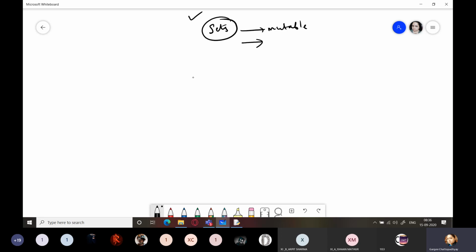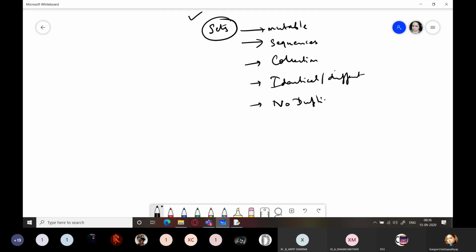I will just tell you the basics. It is a mutable data type. It falls under the sequences range of data types of Python, and it is also a collection. And here it can be a collection of similar data types, that is identical, or different data. And there are no duplicates in sets.